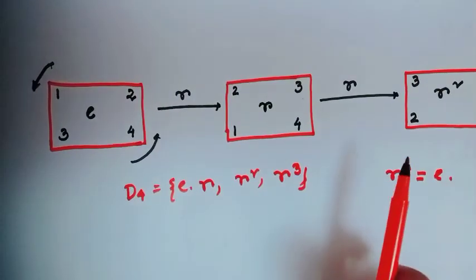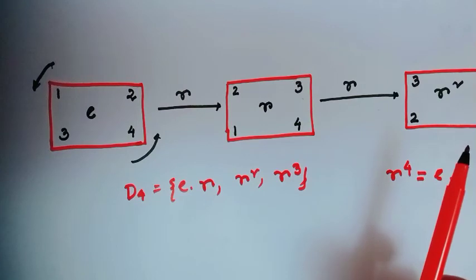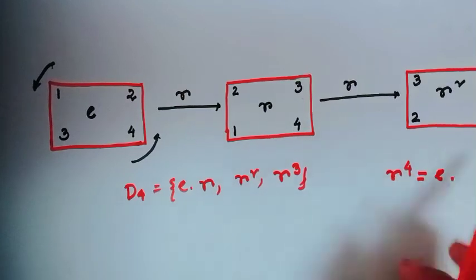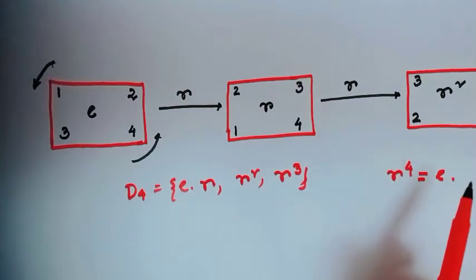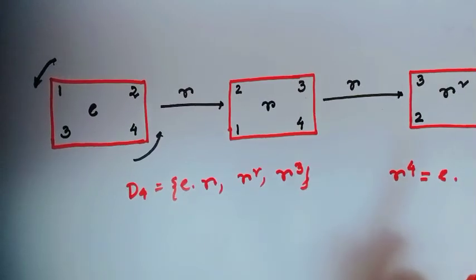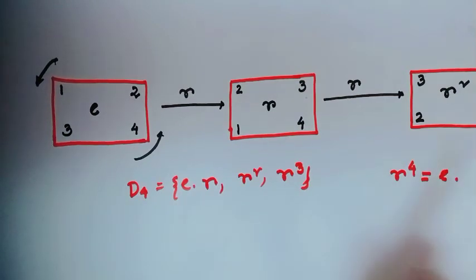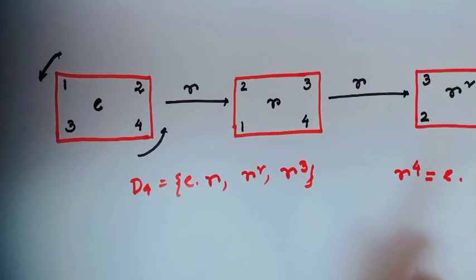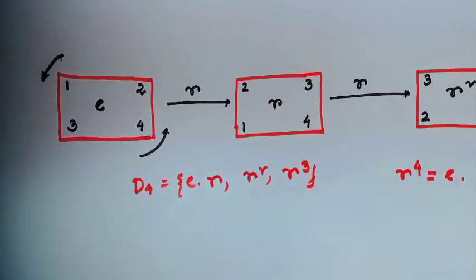In this way, you will get the rotational symmetry. Since you have chosen a square here, the order of R here is 4. If you choose a triangle, then the order of R will be 3. If you choose a pentagon, then the order of R will be 5. That means after 5 rotations, it will come back to the first position. Okay? Another symmetry of this polygon is reflection.